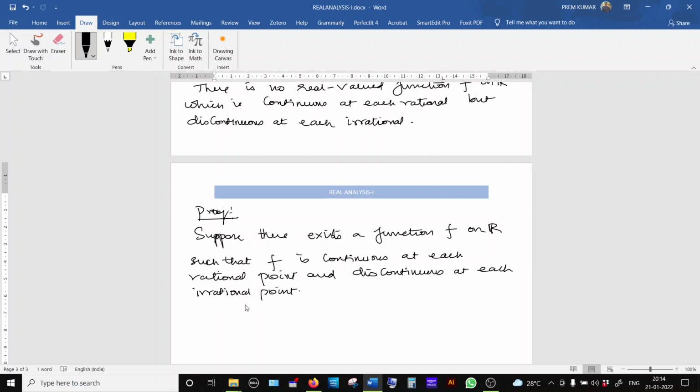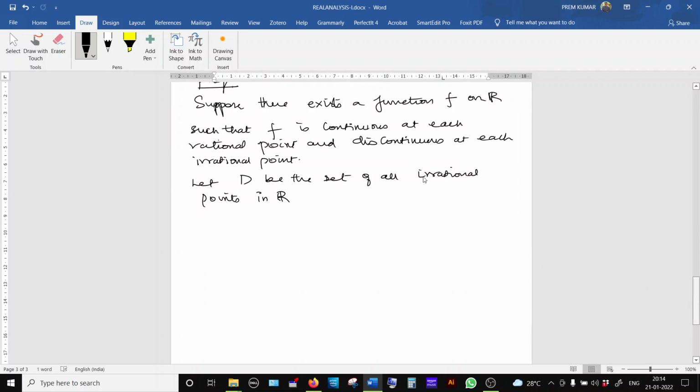Suppose we assume the contrary. Now let D be the set of all irrational points in R.